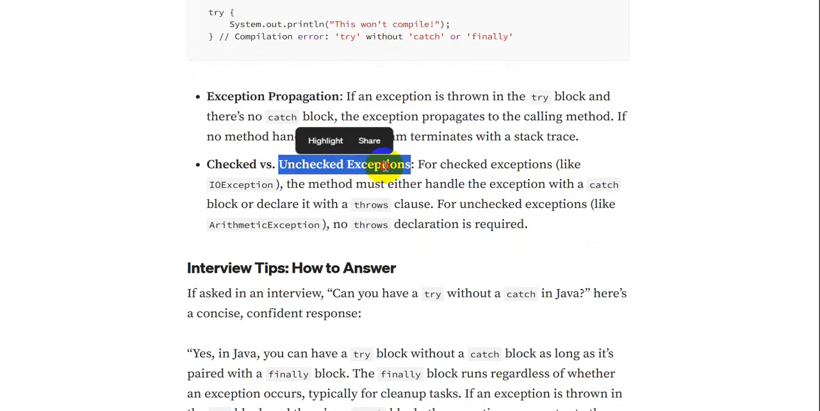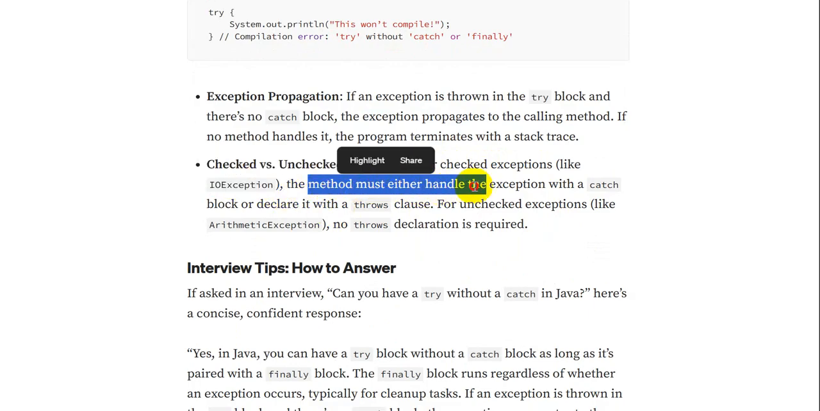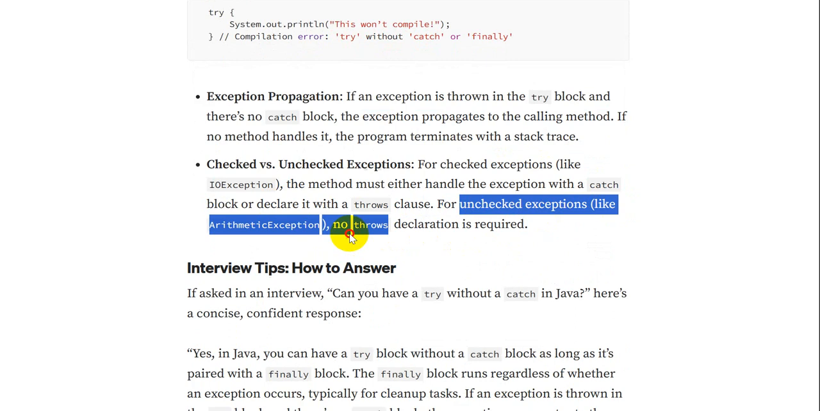Then checked and unchecked exceptions. For a checked exception like IO exception, the method must either handle the exception with the catch block or declare it with the throws clause. For an unchecked exception like arithmetic exception, no throws declaration is required.